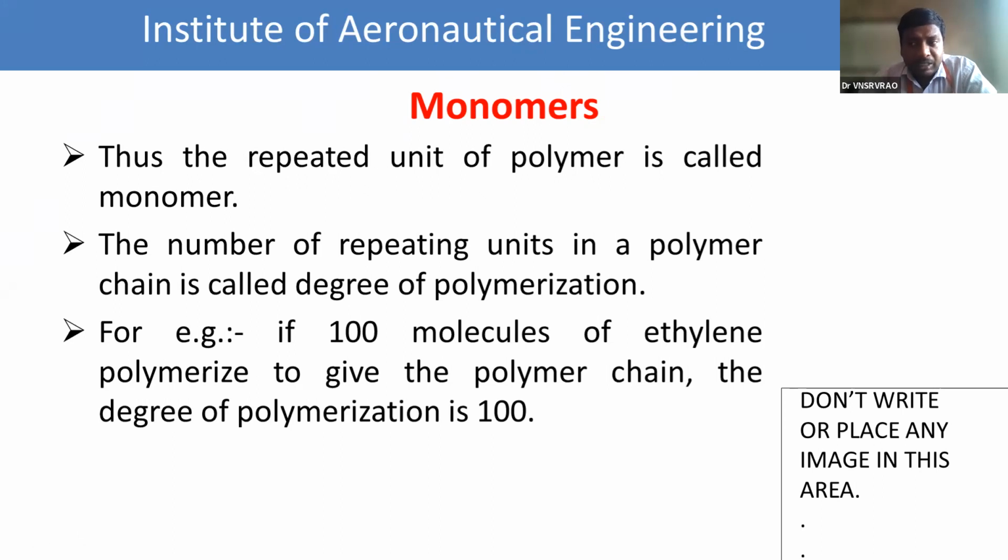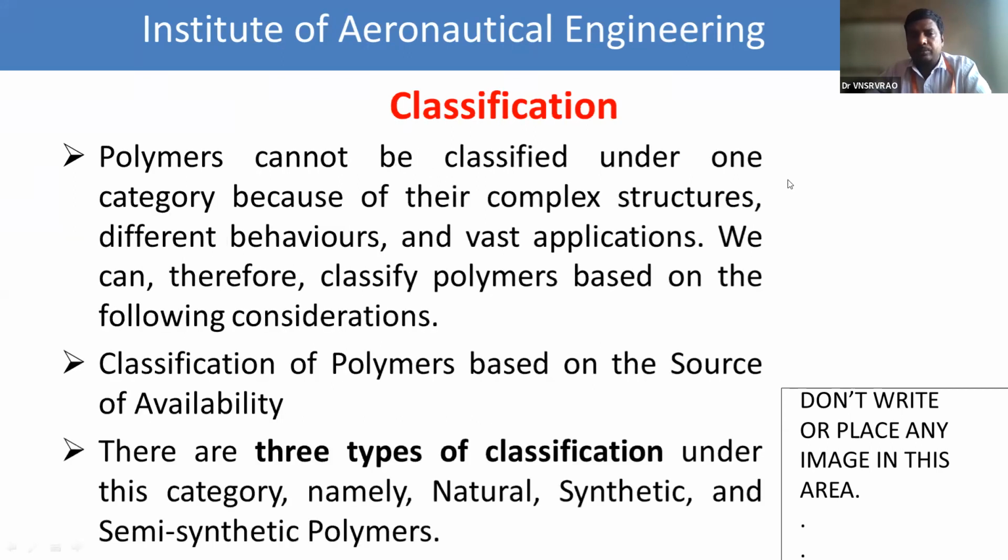Which letter is represented by degree of polymerization? N. Which n? Small n or capital N? Small n. Small n represents the degree of polymerization. Okay? So that is about the polymers definition and monomers definition, including their examples. After that we see degree of polymerization. Now we see the classification of the polymers.